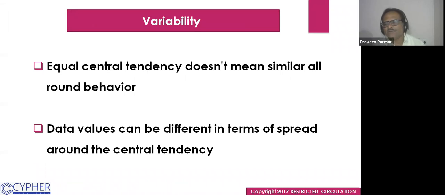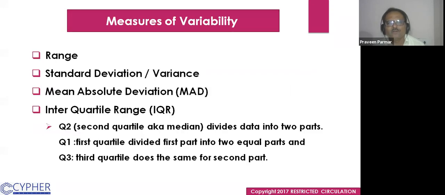What is the variability or the dispersion? Equal central tendency does not mean similar all-round behavior. There may be different scatterness in the data, or there may be different spreadness also. Data values can be different in terms of spread around the central tendency, you know that. Measure of variability can be done by range, standard deviation, variance, mean absolute deviation, and interquartile range.